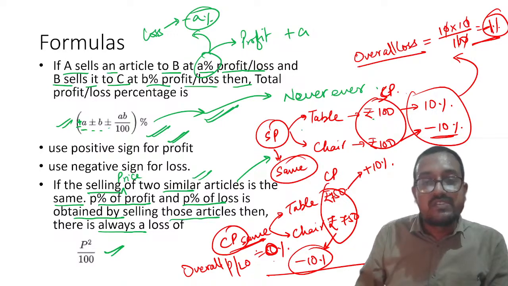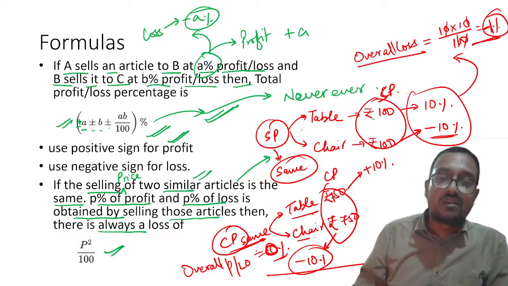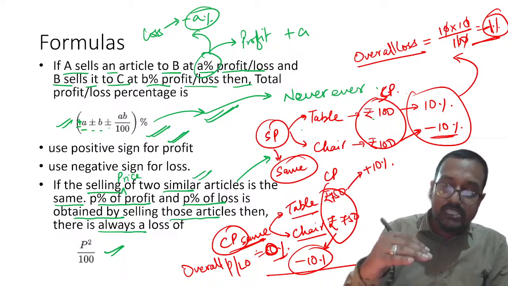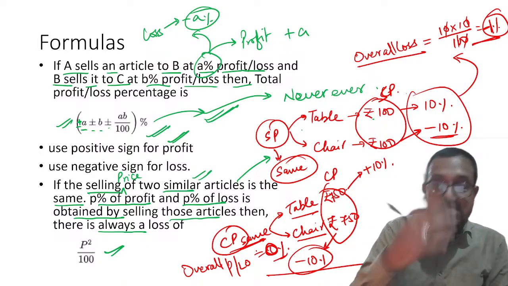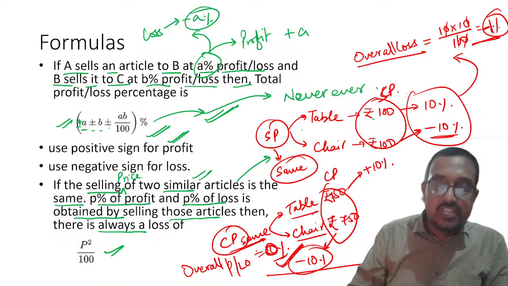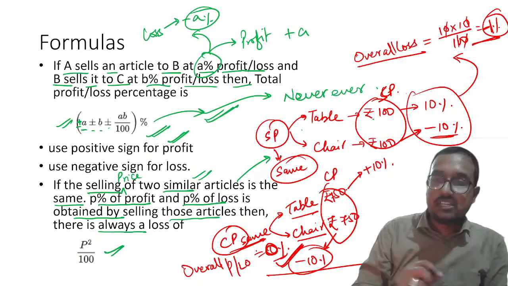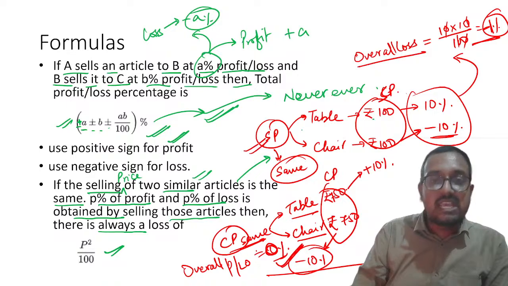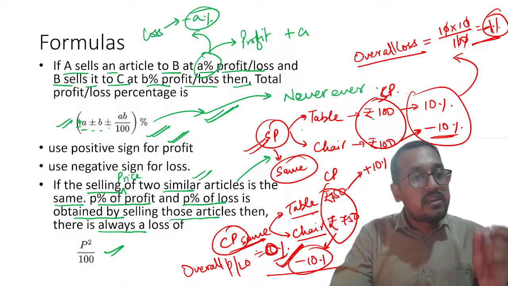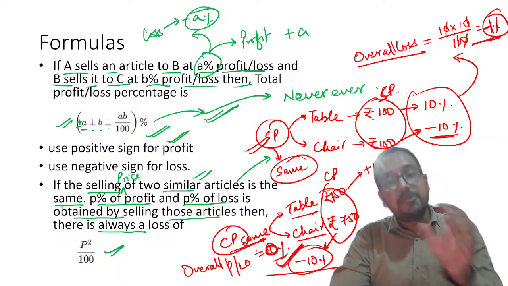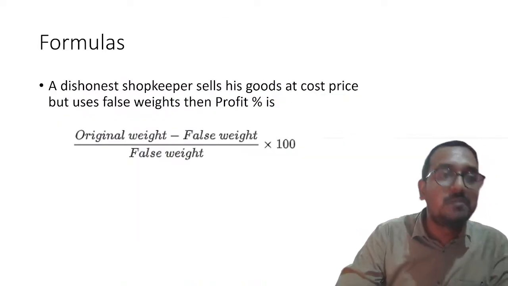Please remember, if CP is same, and one object is given X% loss and another object is given X% profit, in that case, there will be 0% profit or loss. Understood? There will be no profit, no loss. But if SP is same, the situation will turn around. Why? The answer lies in basics. You have to explore. If you are not able to get it, please let me know. I will explain it. Understood?